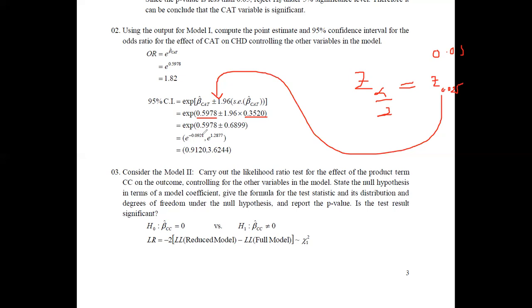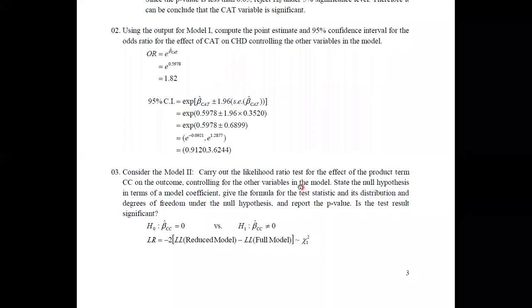Once we take the exponent of these answers, then we can take them as 0.9120 and 3.6244. Therefore, here you can identify the 95% confidence interval for the odds ratio.